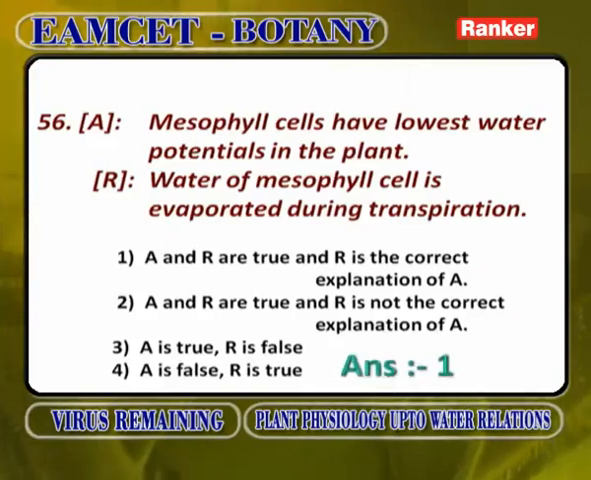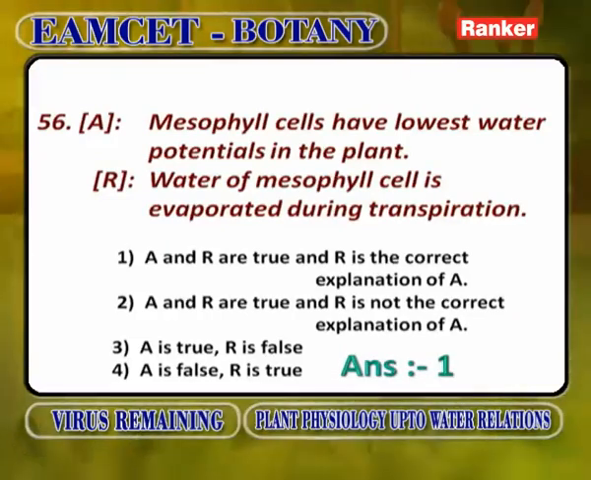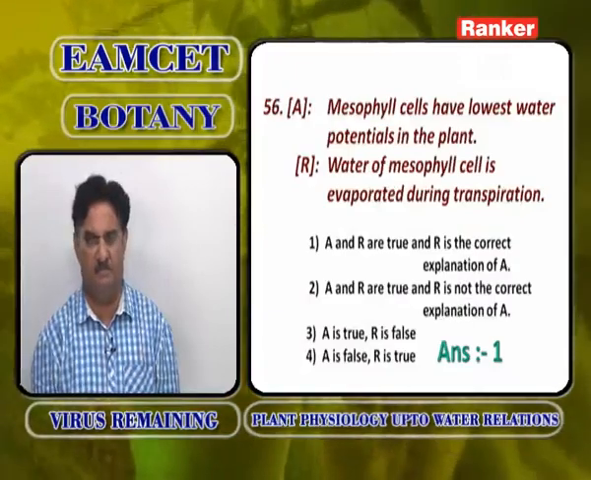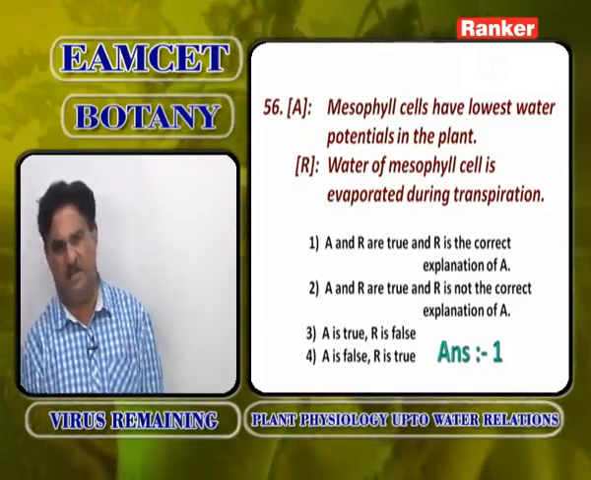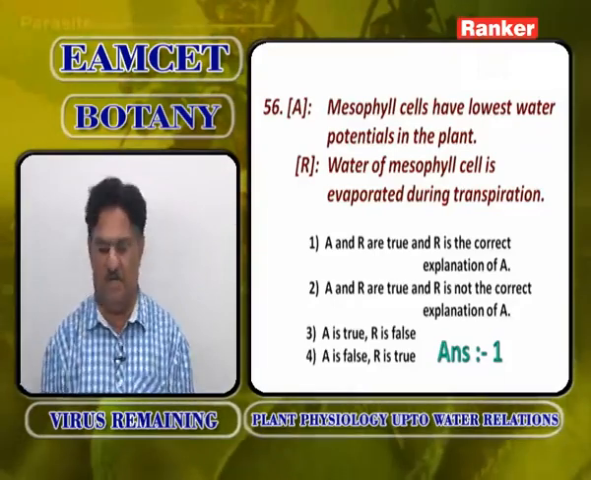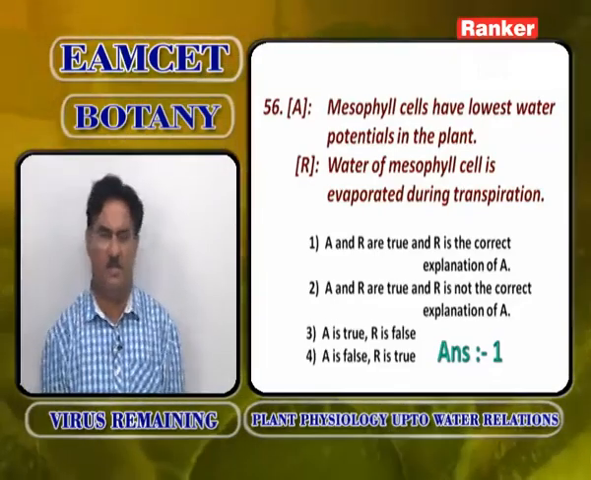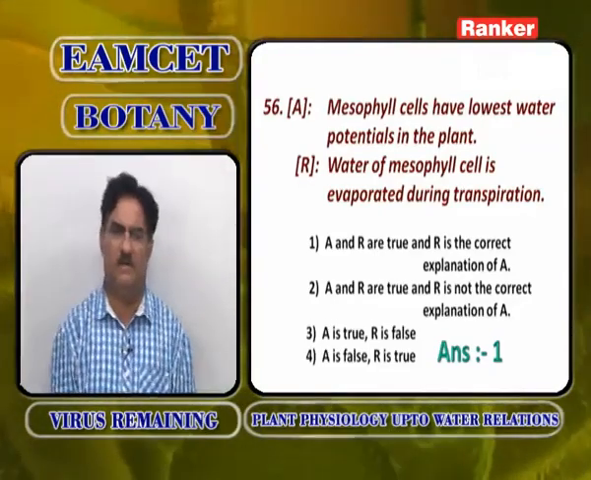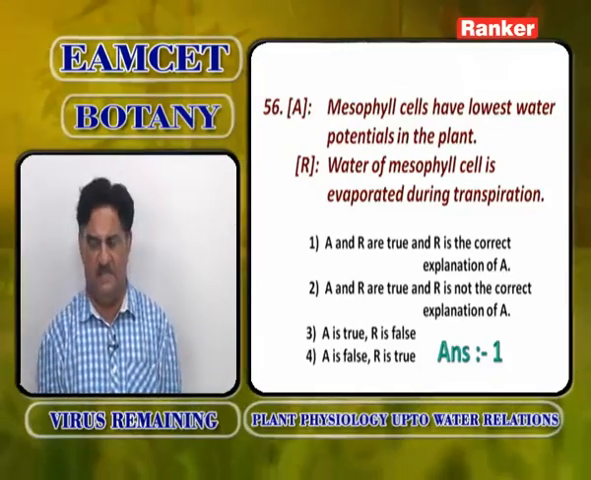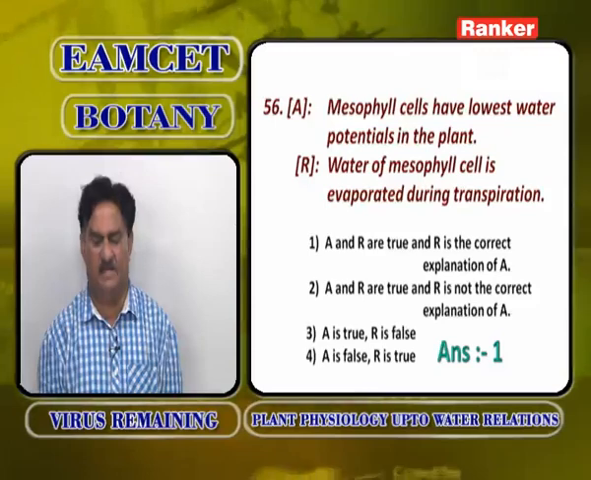This is an assertion reasoning question. Mesophyll cells have lowest water potentials in the plants. Water of mesophyll cells is evaporated during transpiration. So, whenever sunlight falls on the leaf, the mesophyll cells lose the water by transpiration. Intracellular water always goes out through stomata by diffusion from higher concentration to lower concentration. So, mesophyll cells have lowest water potential in a plant is correct.